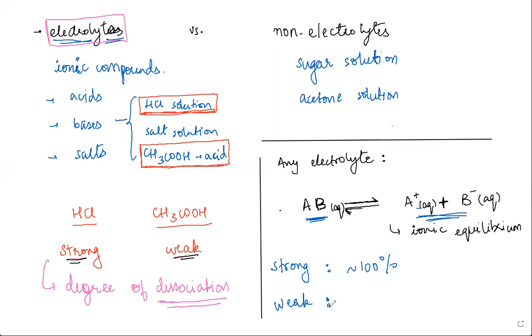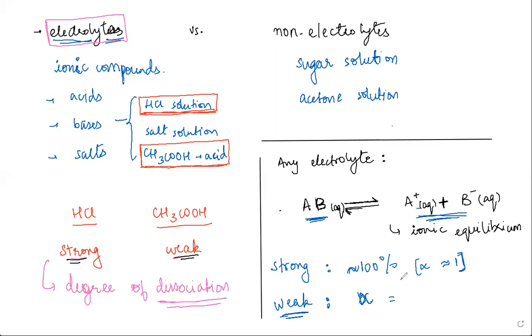So that is where this property called degree of dissociation comes from. Degree of dissociation, represented by alpha, is a quantity that comes into focus only for weak electrolytes. The reason is that for strong electrolytes, because almost 100% of the compound is dissociated, degree of dissociation is approximately equal to 1. You can almost equate it to 1 itself. But for weak electrolytes, it is not equal to 100%. It is a definite fraction.